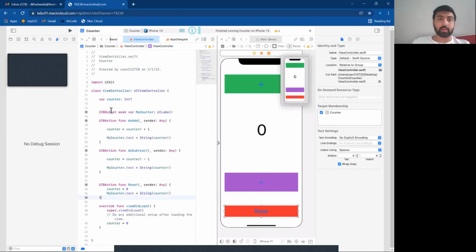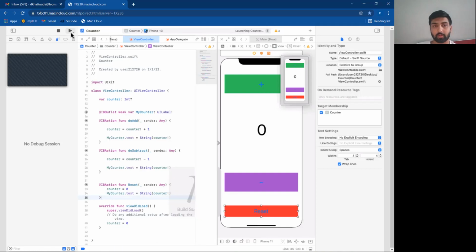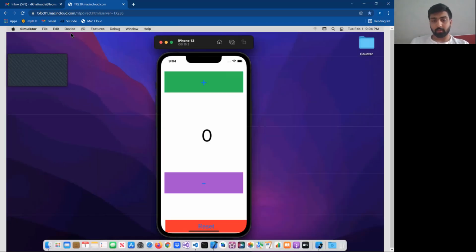I save it and build it here and activate the scheme. My program build succeeded. Now it will launch the counter. 4, 3, 2, 1, boom. Here, now I would like to see whether my program runs successfully.